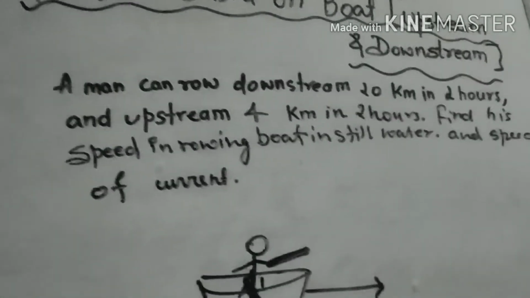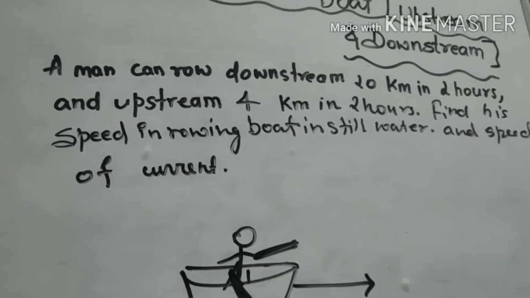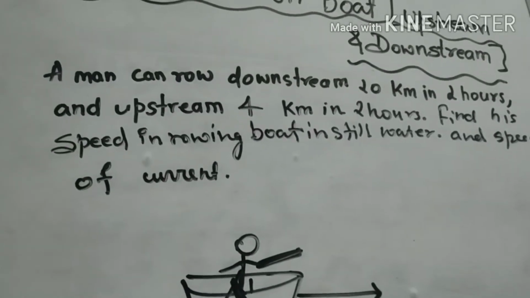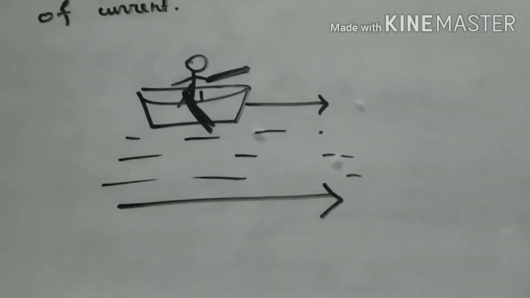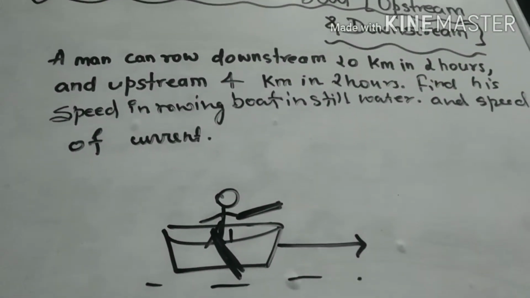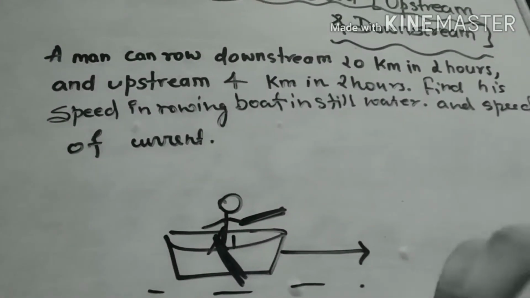Now let us solve some questions. So we have got a question, I have written it. A man can row downstream 20 km in 2 hours and upstream 4 km in 2 hours. Find his speed of rowing boat in still water and speed of current. So there is a man who can go along the stream 20 kilometers in 2 hours, but upstream, means away from the stream, only 4 kilometers in 2 hours.